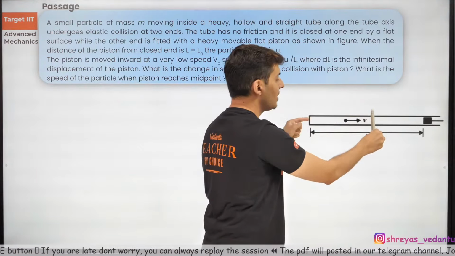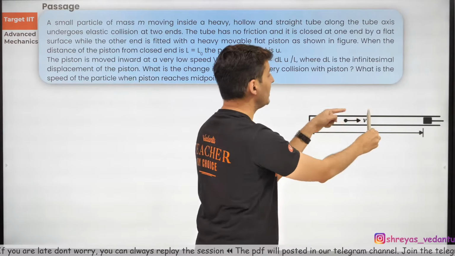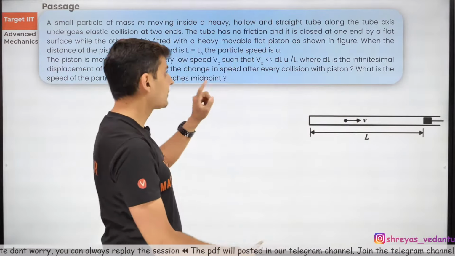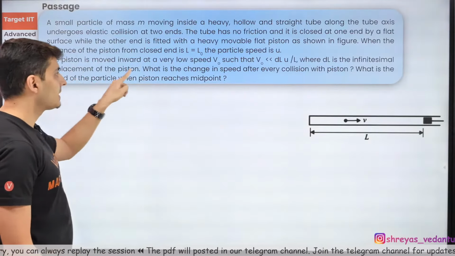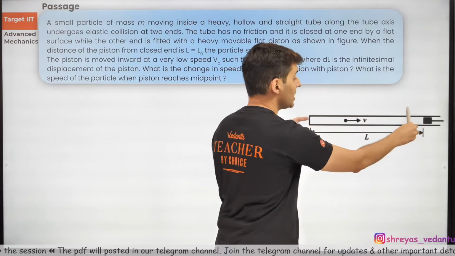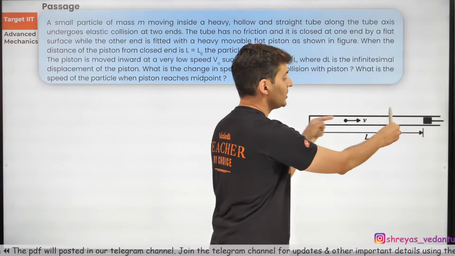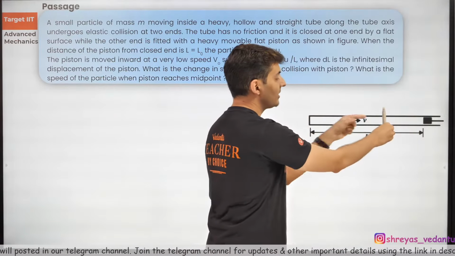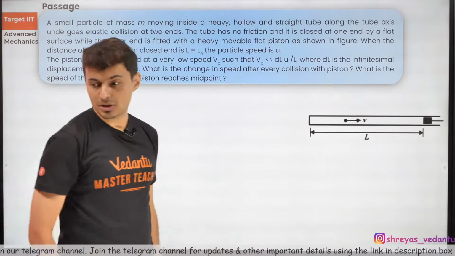The question is that after the piston reaches midpoint, what is the velocity of the particle? And the second thing is every time this particle hits the piston and rebounds, there will be some change in speed. The question is, what is the change in speed after every collision?